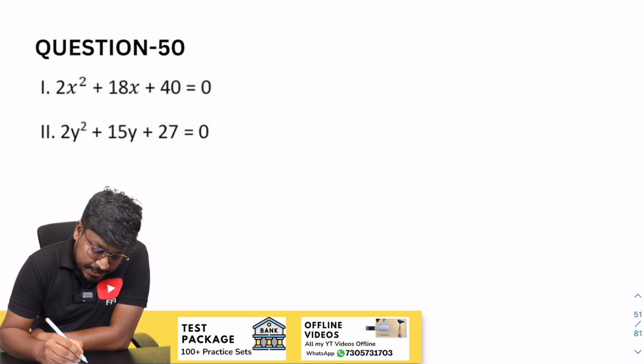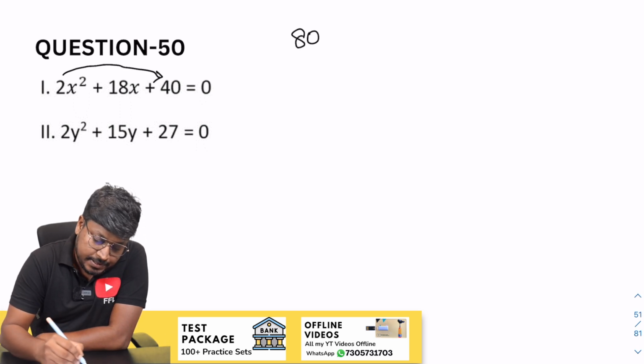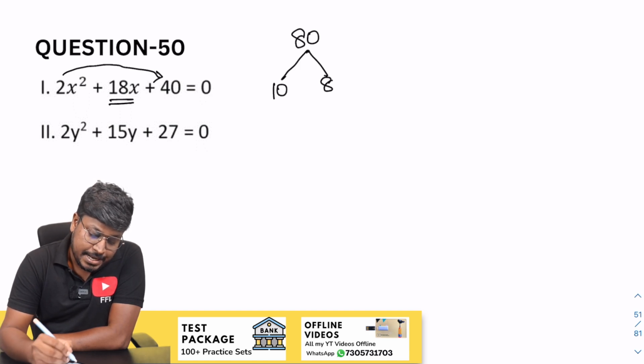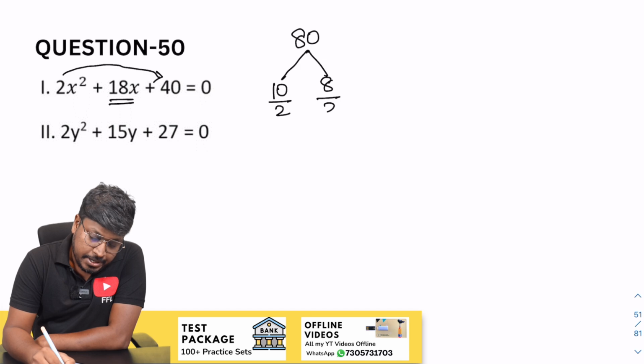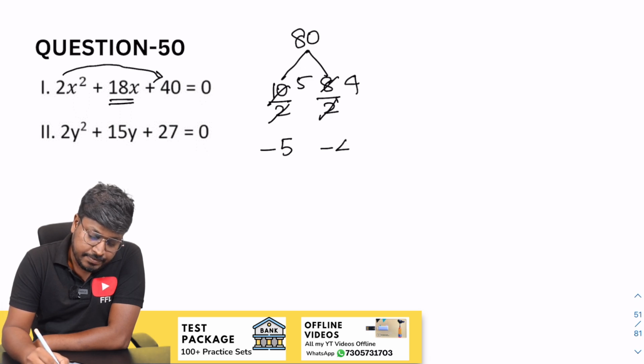So 2x² + 18x + 40. 40 into 2 will be 80. Our target is to get 18. So 10 and 8 will give 80. Divide by 2, divide by 2. So this will be 5 and this will be 4. While writing, change the sign. So minus 5 and minus 4.